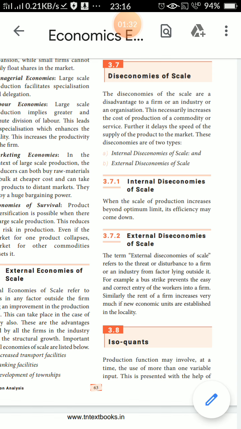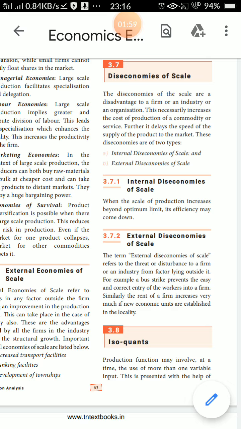These diseconomies are of two types: internal and external. They increase the cost of the firm, industry or organization. First one is internal diseconomies of scale.